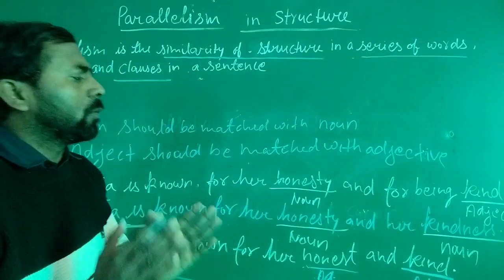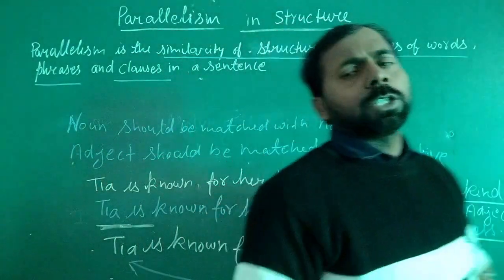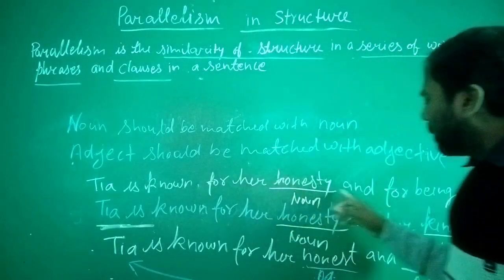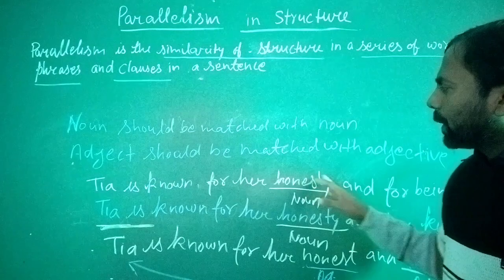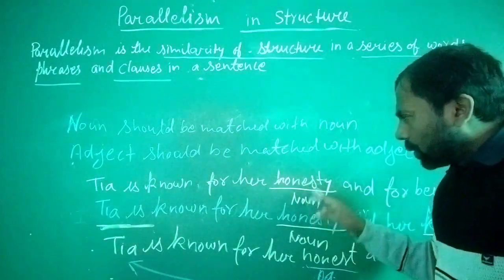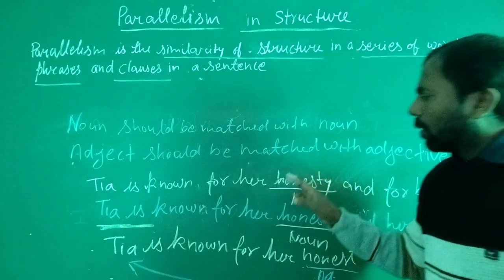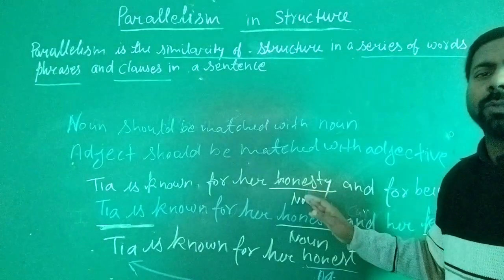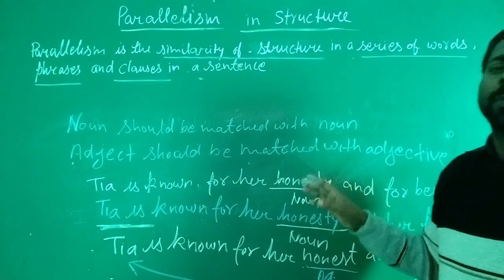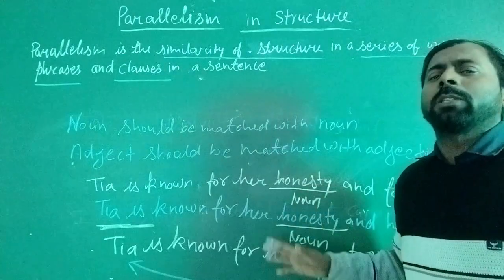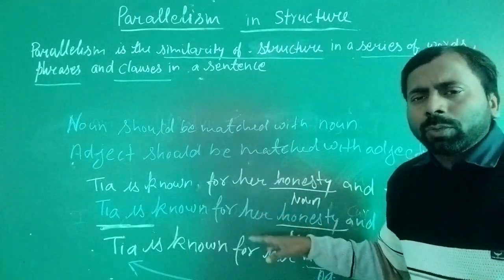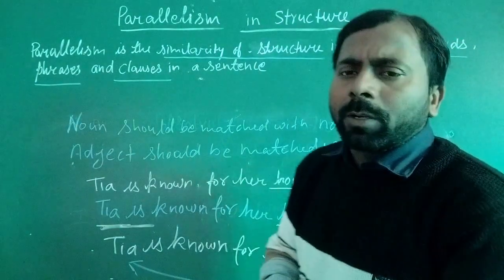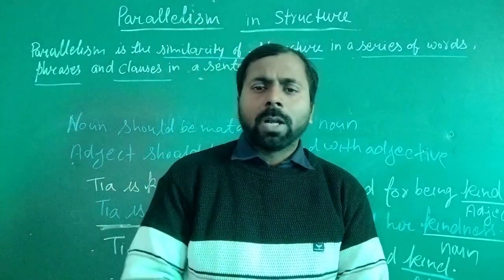So when you compose any kind of sentence structure, pay attention to this type of mistake. Noun should be used with noun word, and adjective should be used with adjective word, and your clause should be used according to your clause. Phrase should be used according to your phrase, and if there is a gerund or any kind of participle in a sentence, then you use it according to their participle. I hope you all understood it.